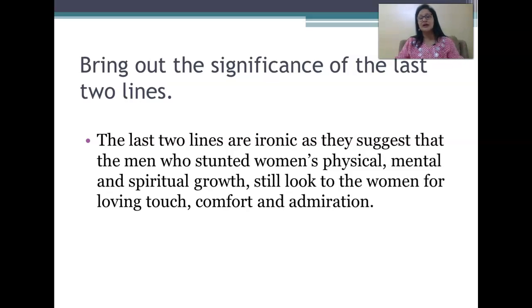Now this question again can be asked in any passage, whatever is given to you. This question can be asked even in the previous passage also. Now what do the last 2 lines suggest? This question is very important. It will come. Definitely it will come for the exam. Bring out the significance of the last 2 lines. The last 2 lines are ironic as they suggest that the men who stunted women's physical, mental and spiritual growth still look to the women for loving touch, comfort and admiration.